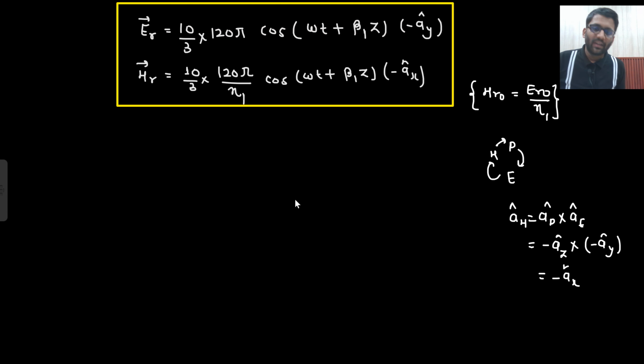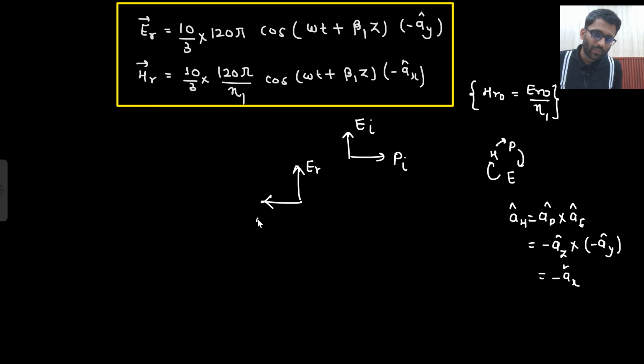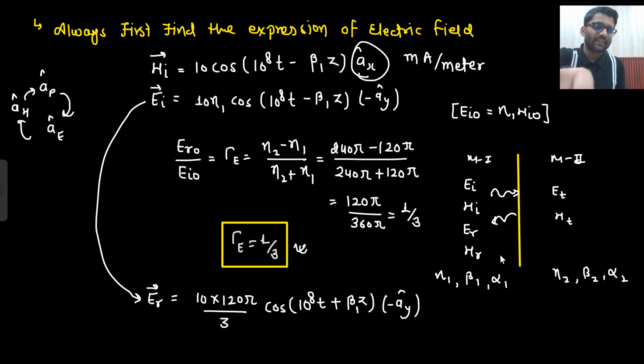Now you got to know that the propagation direction has changed, but the electric field is in the same direction. Initially the electric field was in this direction. This is your reflected electric field. This is in the same direction, but the propagation direction has changed now. So who has to sacrifice? The magnetic field has to sacrifice. So the magnetic field will change its direction. So now your magnetic field is in minus AX cap. Previously it was in plus AX cap.